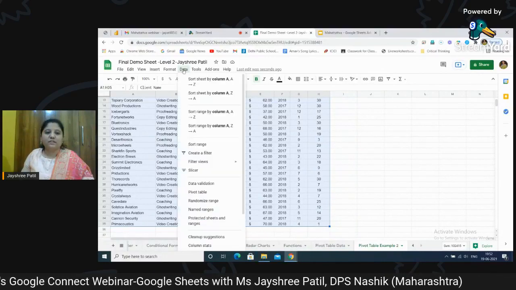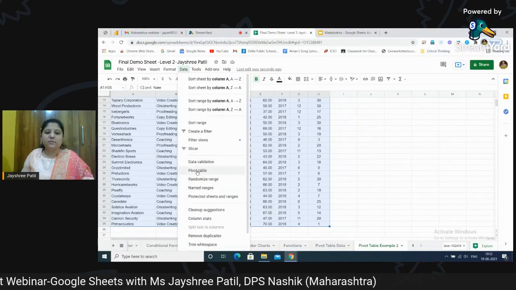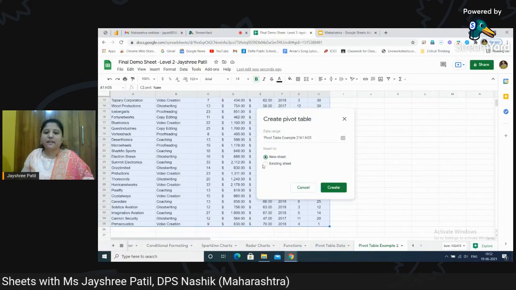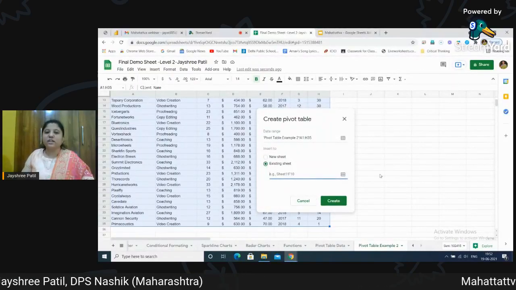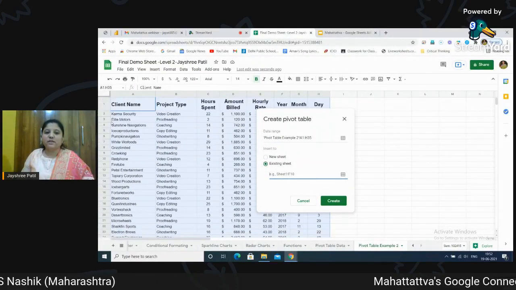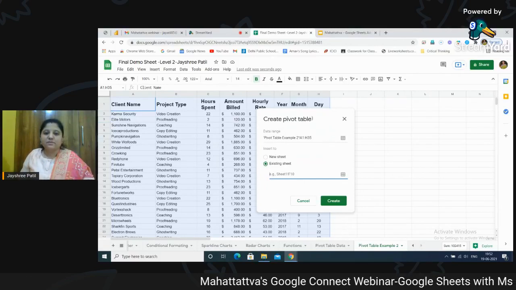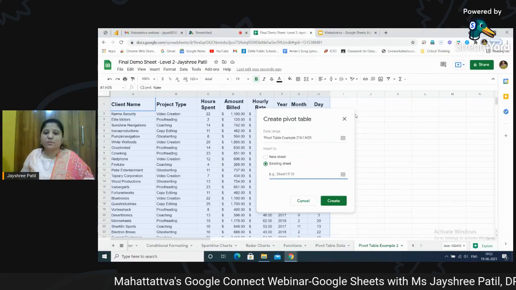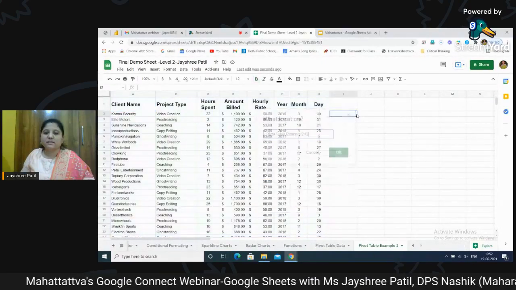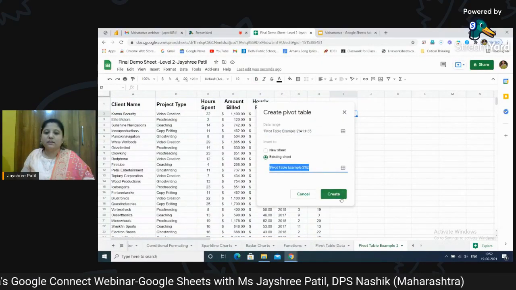Same way, go to data, click on pivot tables. Again, I'm taking it into existing sheet only. The reason behind taking it into existing sheet is that we can compare it here itself. Then I'm just selecting the range where I want it to be displayed. For example, I'm selecting this. Okay, create.